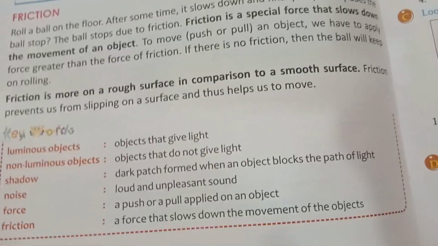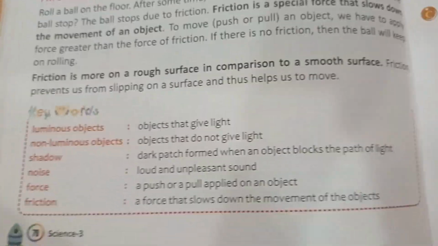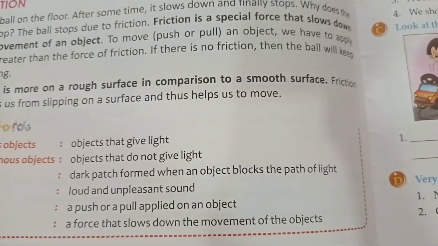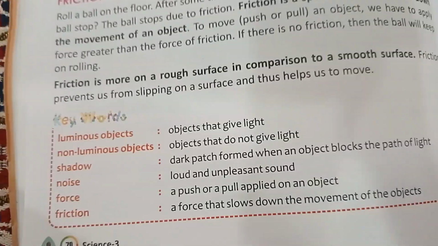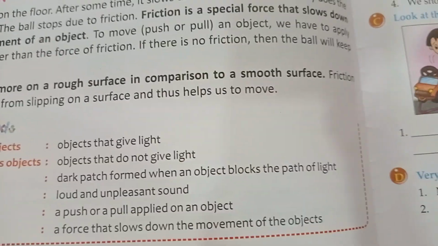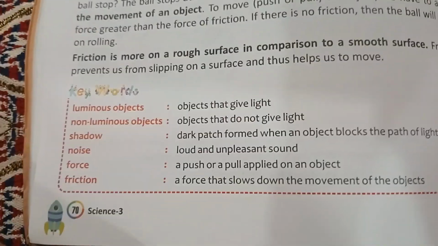Friction is more on a rough surface in comparison to a smooth surface. Friction prevents us from slipping on a surface and thus helps us to move.